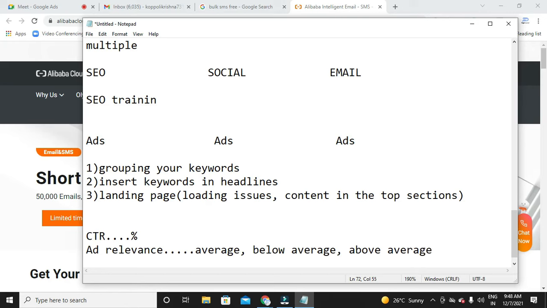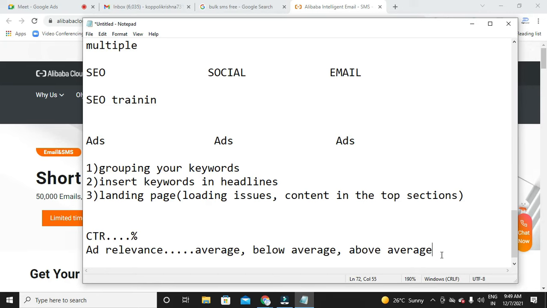Google will let you know your ad relevance status in these formats: average, below average, and above average. If your ad relevance is average, you are fine, but this is not enough. You should still try improving your ad relevance. Below average means you are very poor in ad relevance and your ad is not at all relevant, so please try improving it. Above average means your ad is perfect, and you need not worry about relevance.